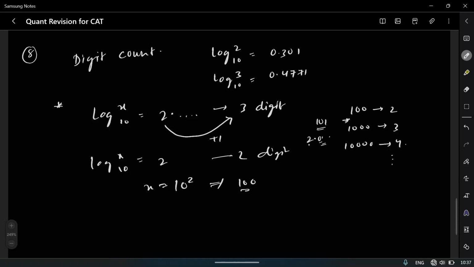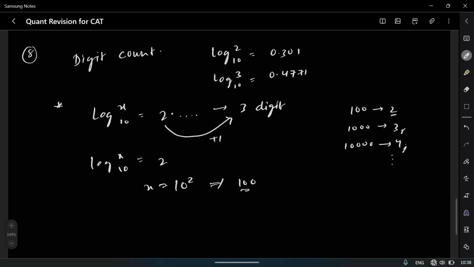So that's why we are adding one more digit to it, and we are concluding that it is a 3-digit number. So if we are getting exactly an integer, here also we are going to add 1, but it is exactly a power of 10. Okay. So if you are getting 2, that means the number is 100. If you are getting 3, that means the number is 1000. If you are getting 4, that means the number is 10,000.